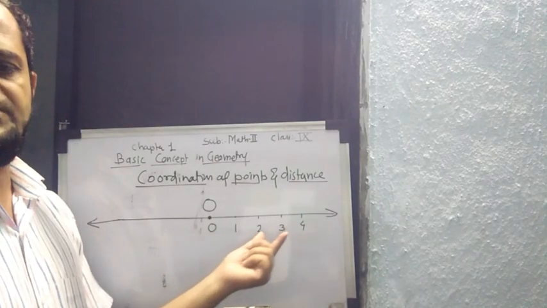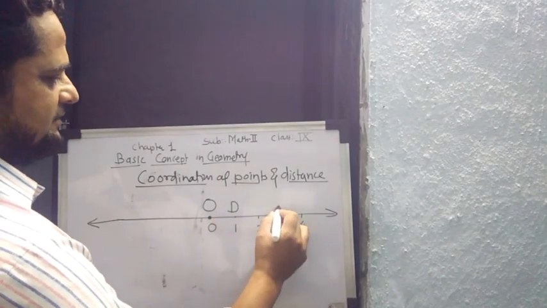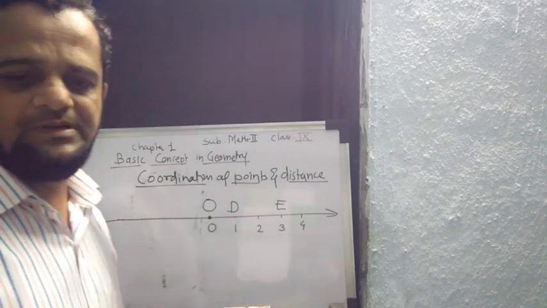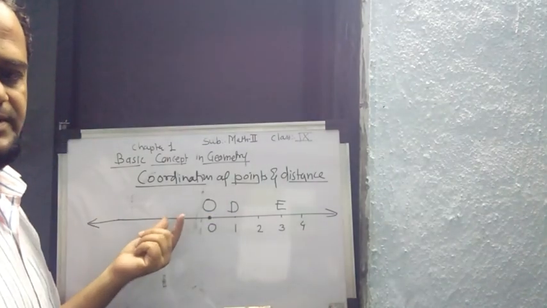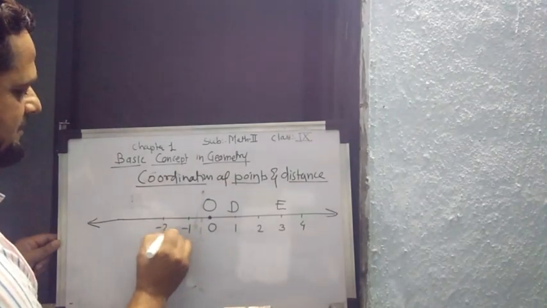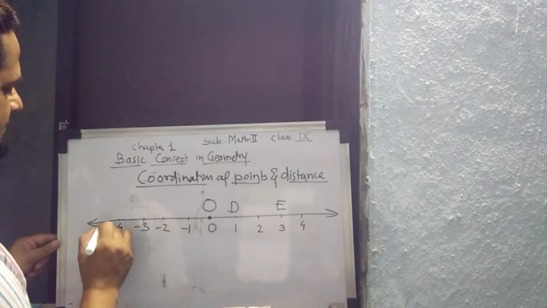Like that we can take the positive numbers, and any given numbers you can choose. Then -1, -2, -3, -4 and -5.